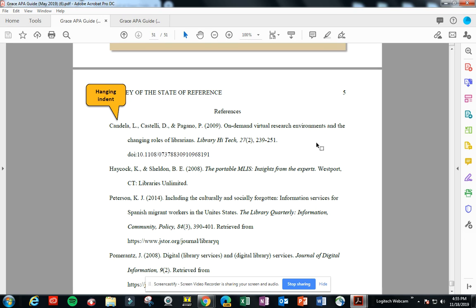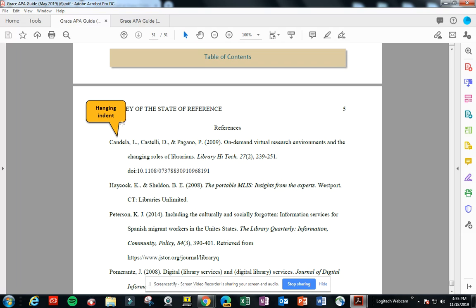Okay, this is the references section. This is where you list every source that you quoted or paraphrased in your paper. So if you quote a source directly or you paraphrase, in other words, you use someone else's thoughts, and maybe you change the way that it was stated in the source, but you're still using their original thought, you need to list that on the reference page. And what you'll notice here is that, again, the title is at the top, the running head, page number, and then references is centered in the middle of the reference page.